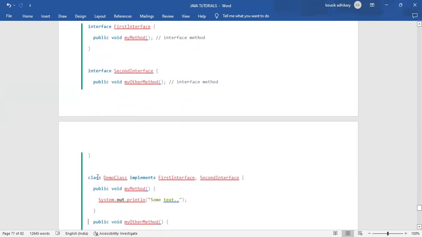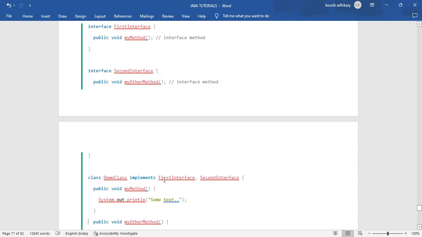What we are doing is, one demo class is implementing two interfaces. In that previous example, we were extending only one class. Within a class, we can extend only one class, but here we are implementing two interfaces in one class. That we can't do with classes.